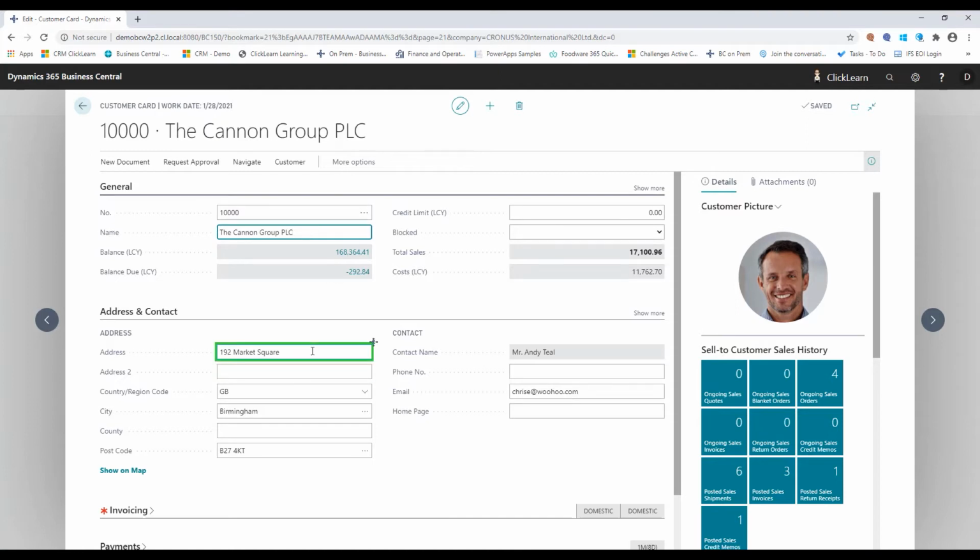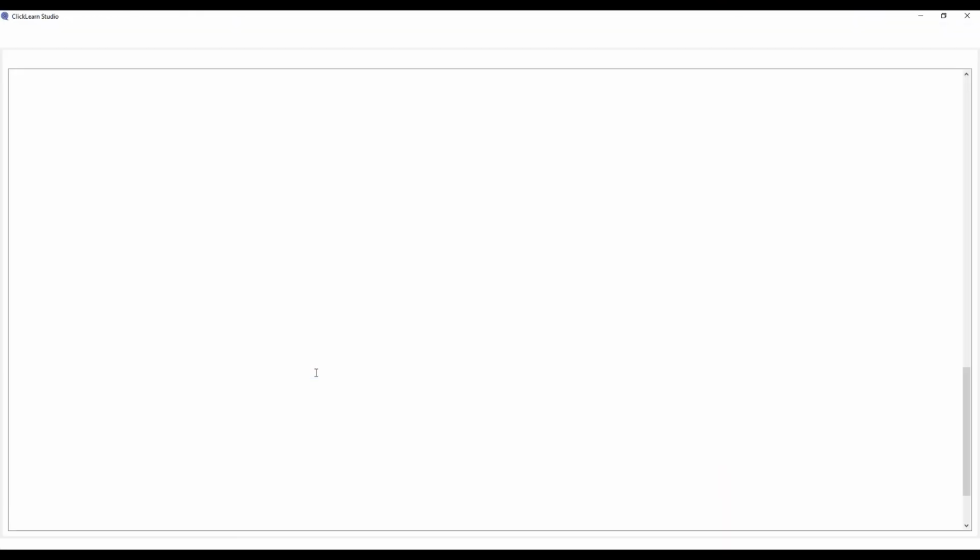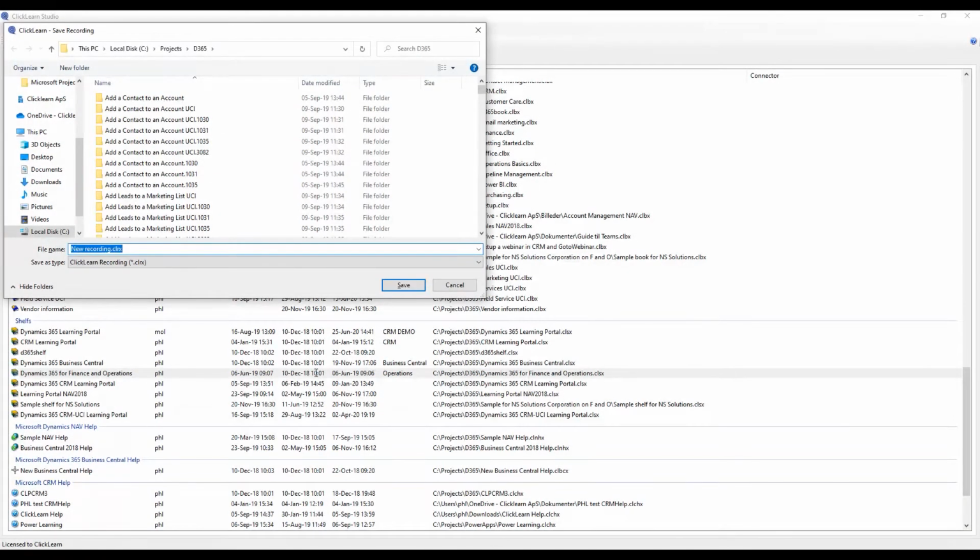Anything that I interact with, that goes for any customizations, any drop-down menu, context menu, any text that I delete or alter, that will be captured. Now in this case, I'll just stop the recording. It will take me to store this. I can store this on my local drive or wherever I want to.